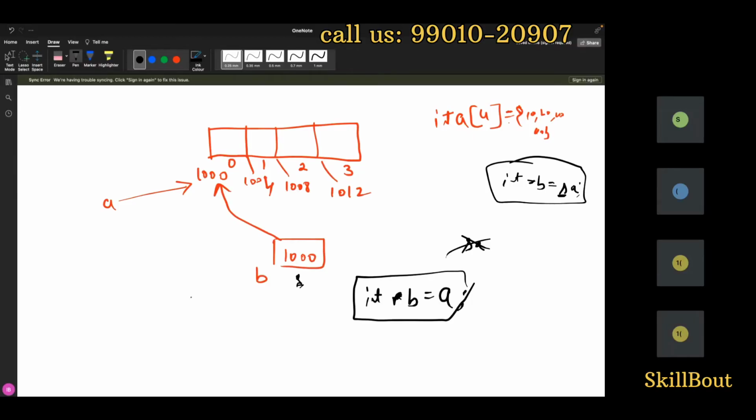Look, if in the near future you get an initial address, from the initial address you can access anything, wherever you want to go you can go. That's the beauty. Once you have an initial address, you can tell a plus 1, a plus 2, a plus 3, a plus 4 also. Got it? Since it is an integer type, it will increment by 4 bytes. That is what the game of entire programming is. So you don't want to become an array itself. This concept is called pointer to an array.